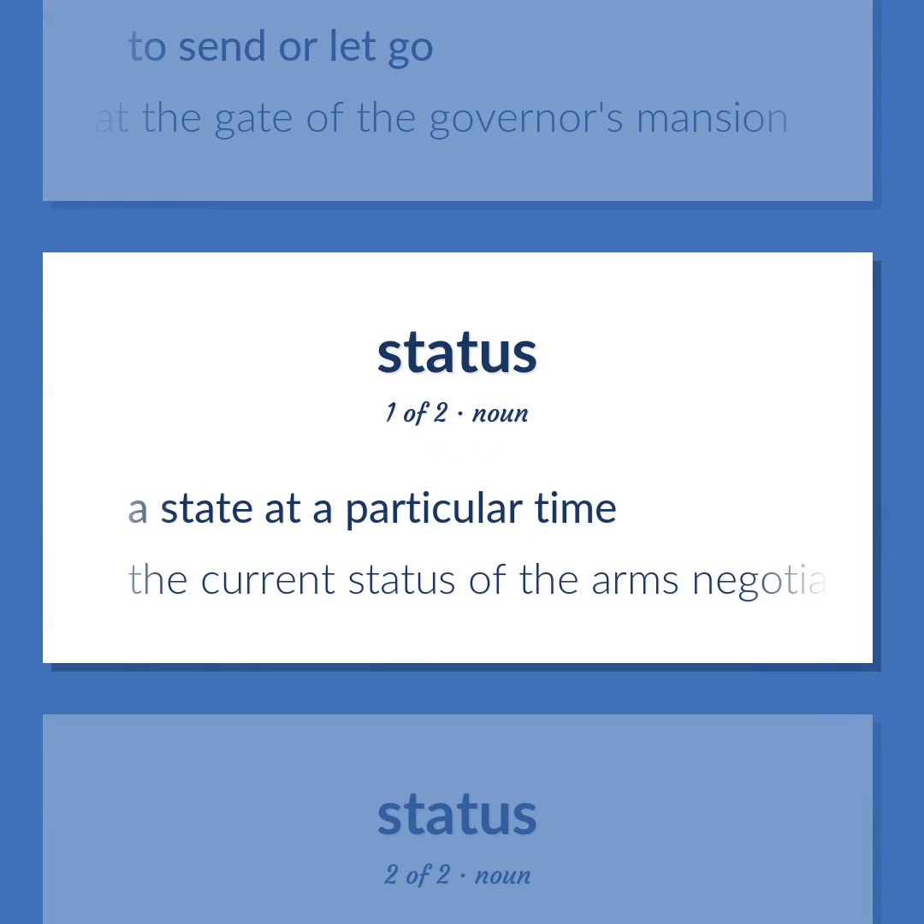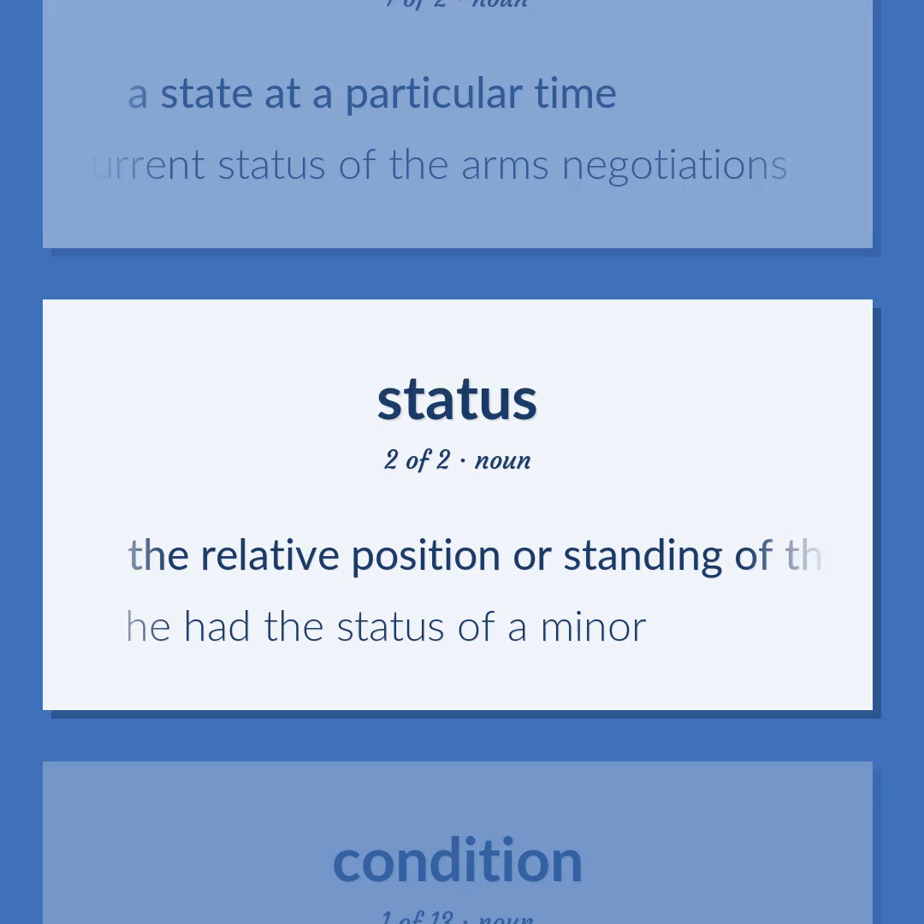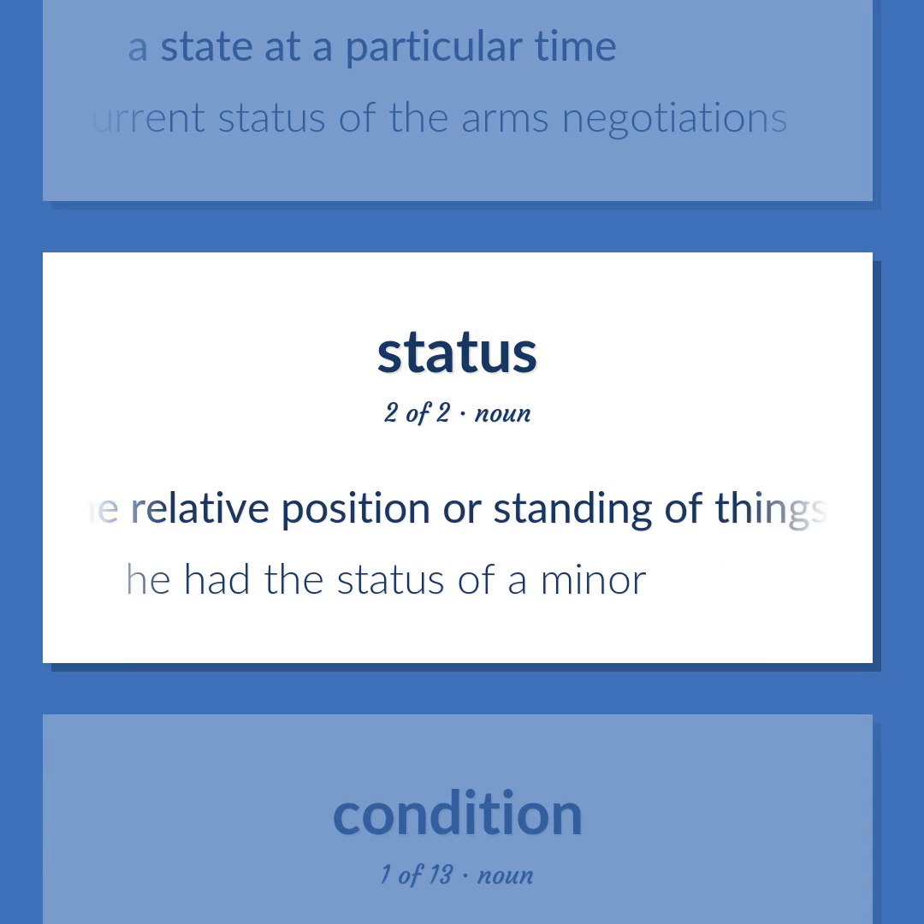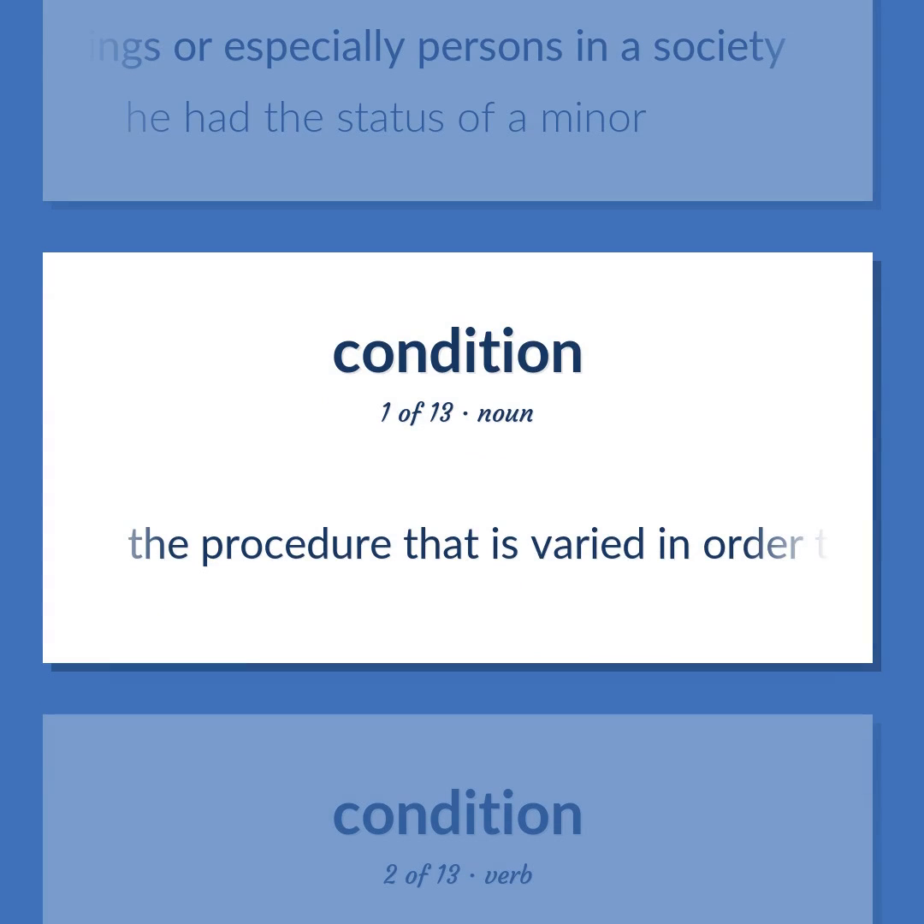A state at a particular time. The current status of the arms negotiations. The relative position or standing of things or especially persons in a society. He had the status of a minor. The procedure that is varied in order to estimate a variable's effect by comparison with a control condition.